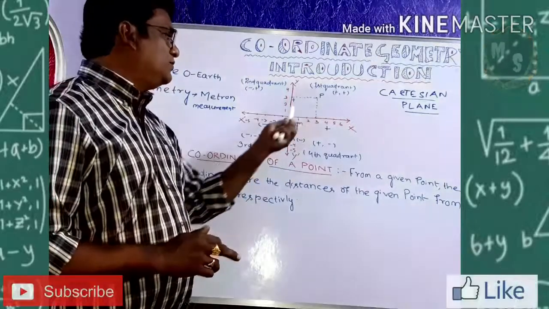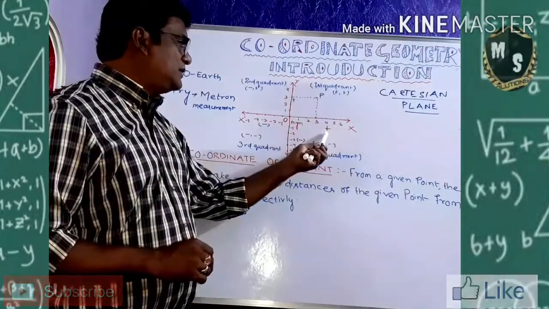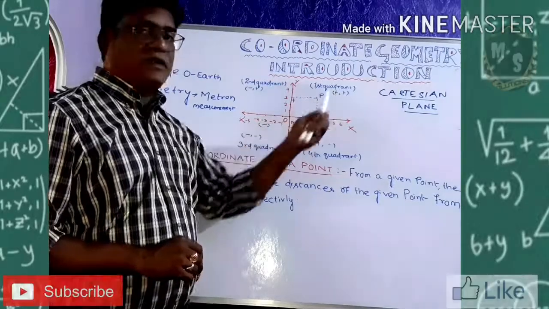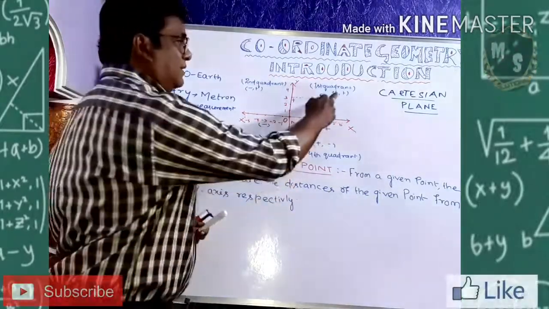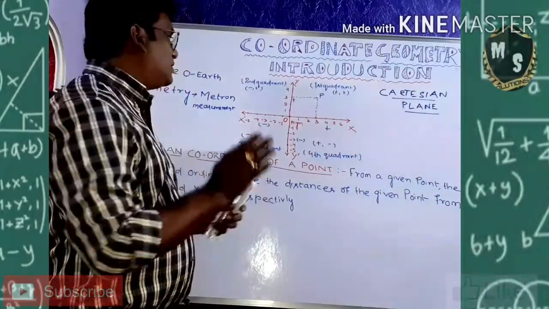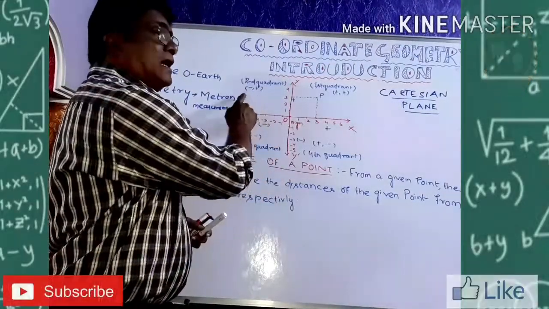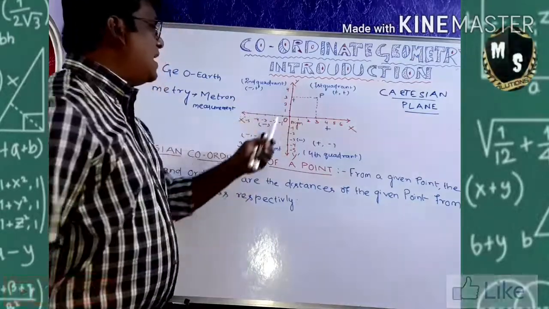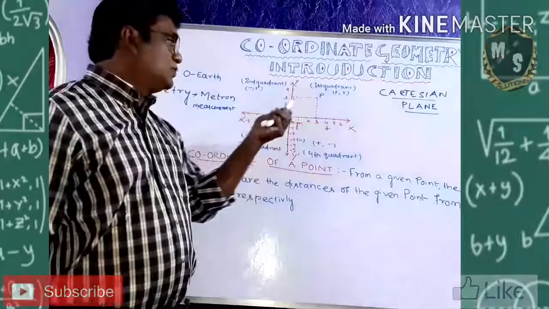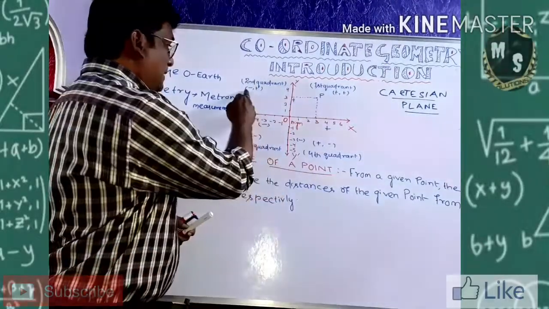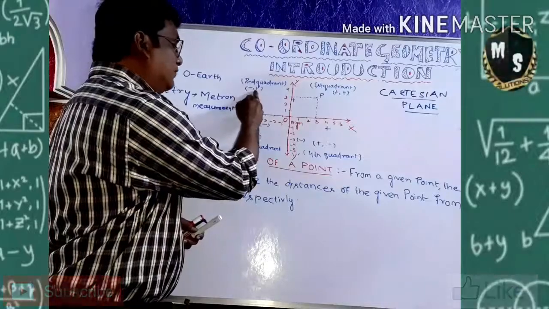In our first quadrant, it is 0 right hand side, so it is plus, and 0 up, it is plus. So it is a plus and plus quadrant: positive in x and positive in y. But come to the second quadrant, it is a minus and plus quadrant. It is negative on 0 left hand side and positive on 0 up. So it is negative in x and positive in y.